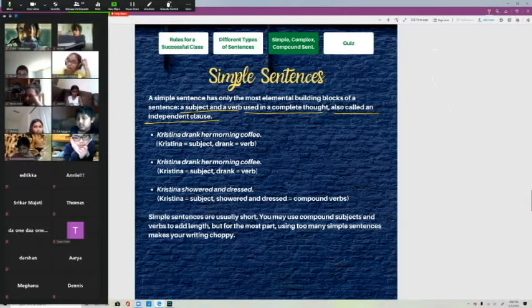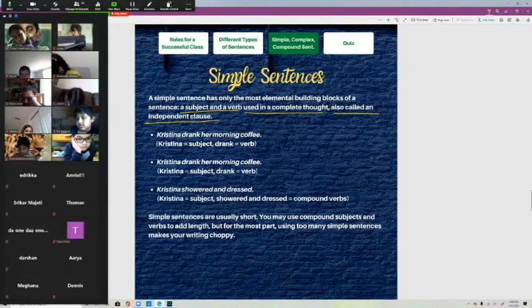Stop using them. Simple sentences have their place, but they shouldn't be every sentence, because it makes your writing boring. You know when your parents tell you that you need to use bigger sentences, use different types of sentences? This is what they're talking about. All of your writing is in simple sentences. We're not in first and second grade anymore.